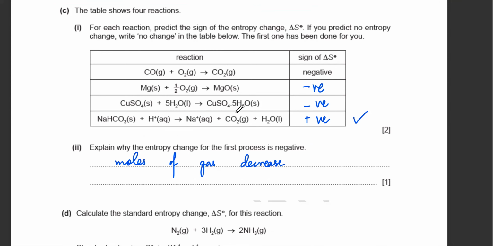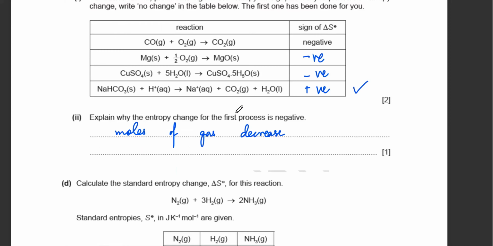Is that clear, Sara? Alicia, is this clear? Yes, sir.